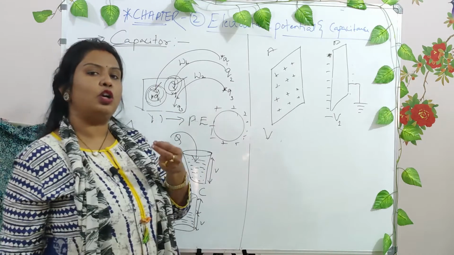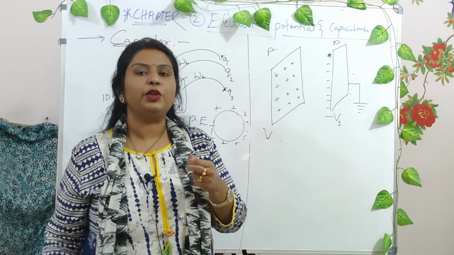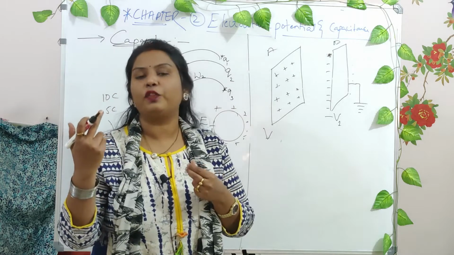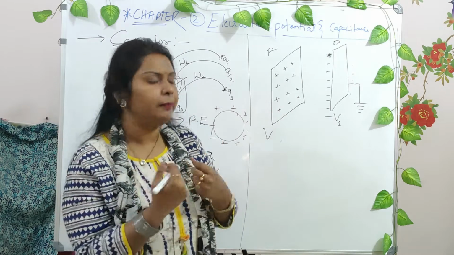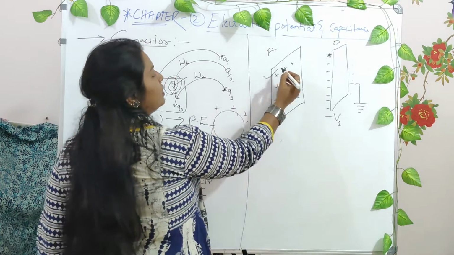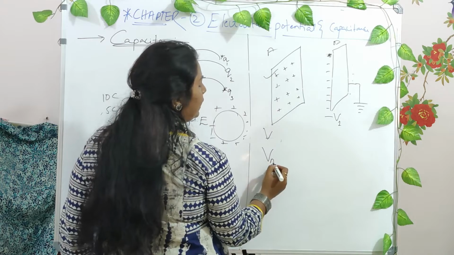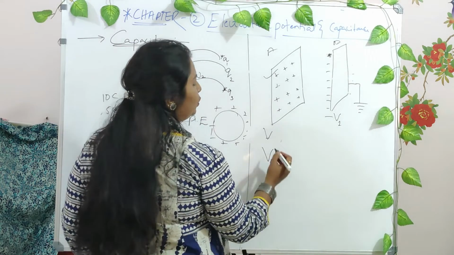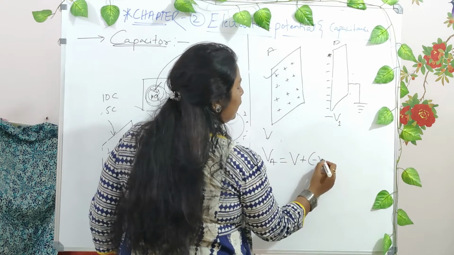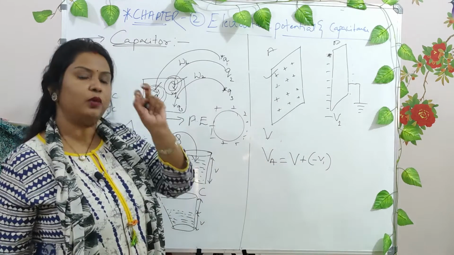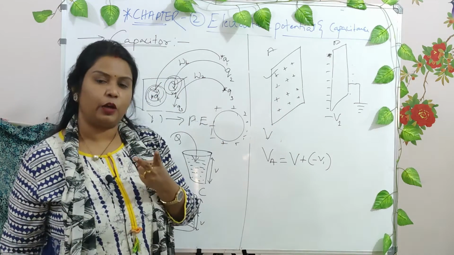Now whenever you want to calculate the potential at some particular point, you have to add up all the potentials around it, right? So if you want to calculate the potential at this particular plate A, VA will be equal to V plus of minus V1. We are calculating the potential at this particular plate, so it has two potentials now.